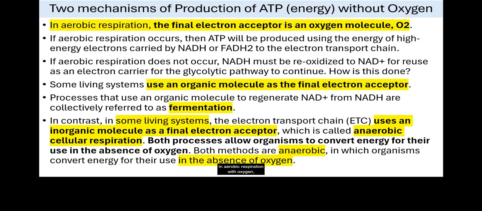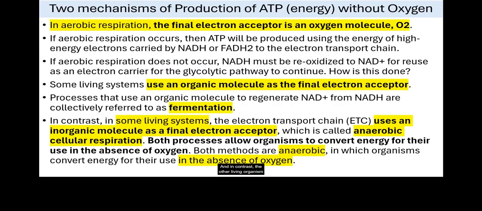In aerobic respiration, with oxygen, the final substance which accepts electrons is oxygen. Some living organisms use organic molecules as a final electron acceptor, and this process is called fermentation. During fermentation, organic molecules are used to regenerate NAD from NADH.